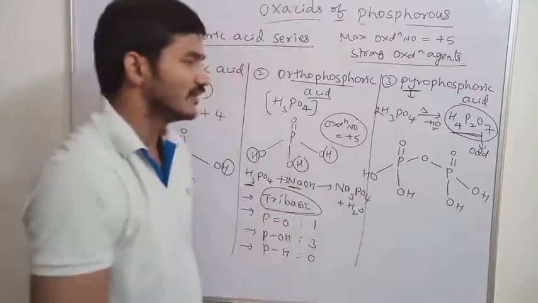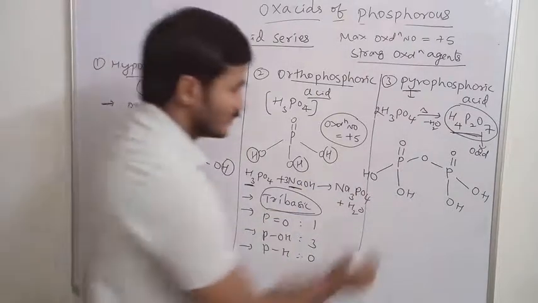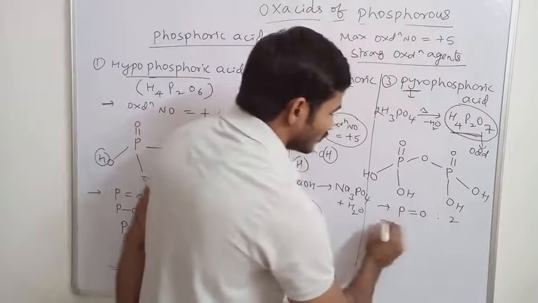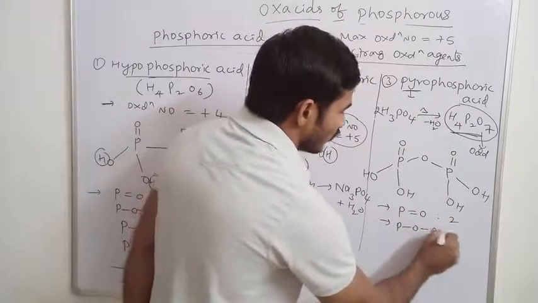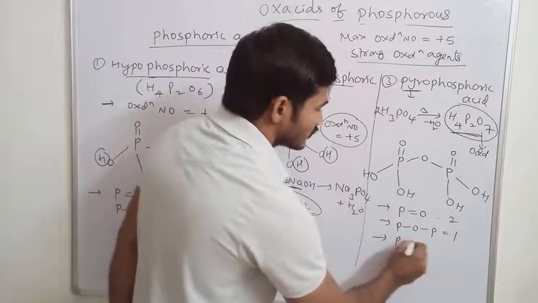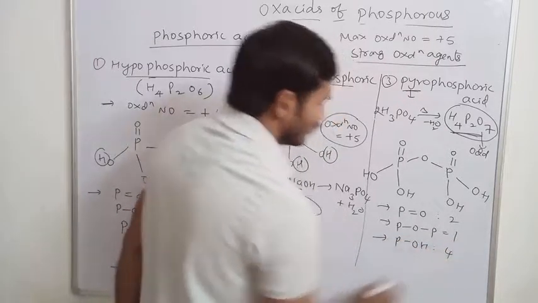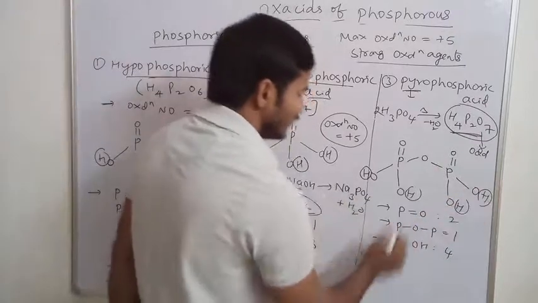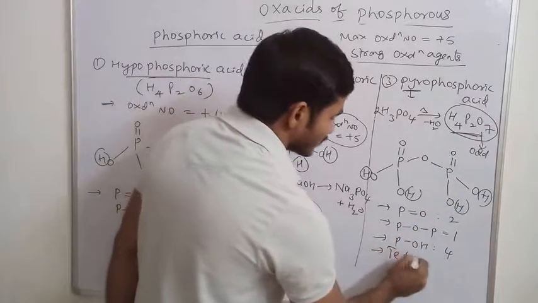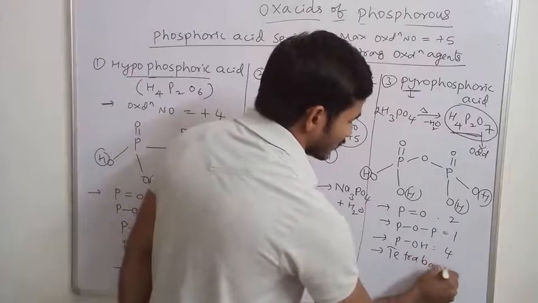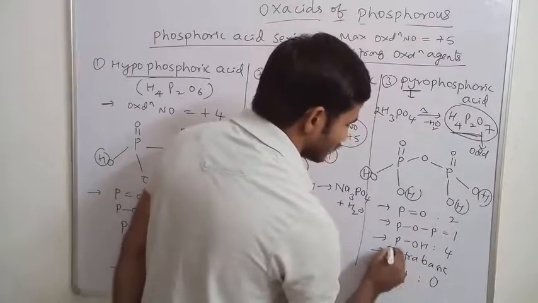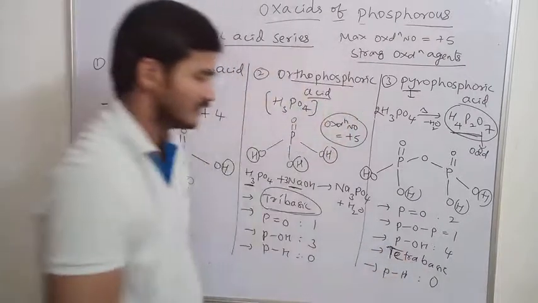This is H4P2O7 molecule. So in this P double bond groups are what? 2. POP bond is 1, and POH groups are what? How many are there? 4. So in this, how many replaceable hydrogen atoms are there? 4. So this is said to be tetrabasic. And number of PH bonds is equal to 0. Is a tetrabasic. PH bond 0.